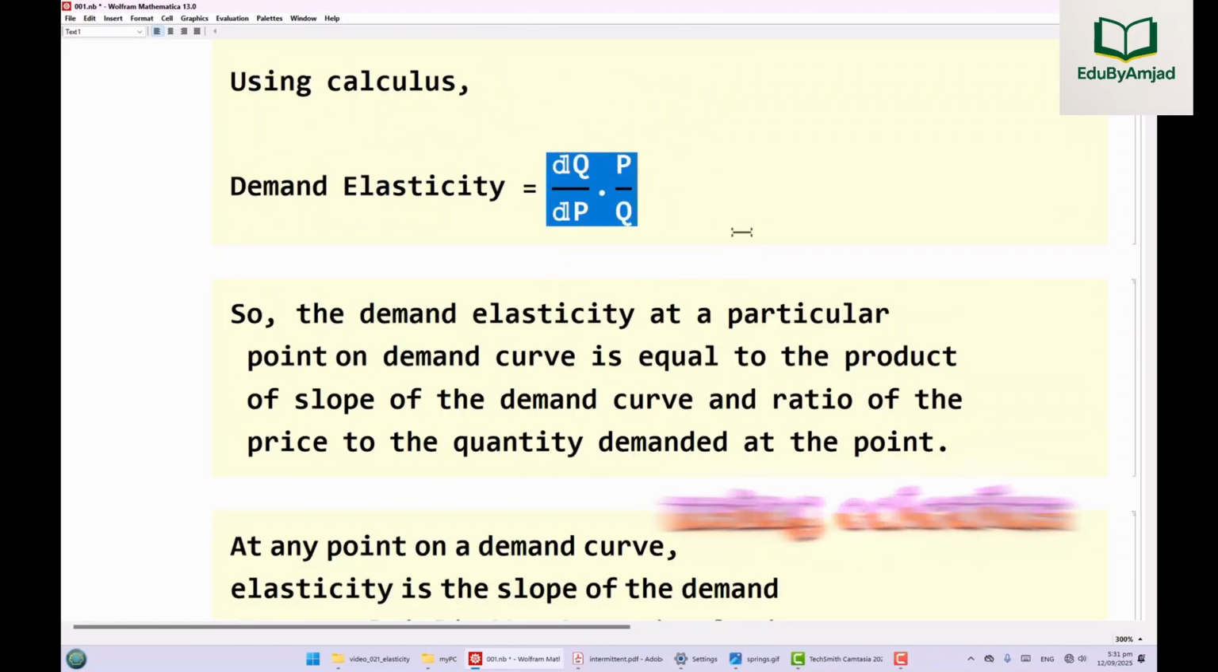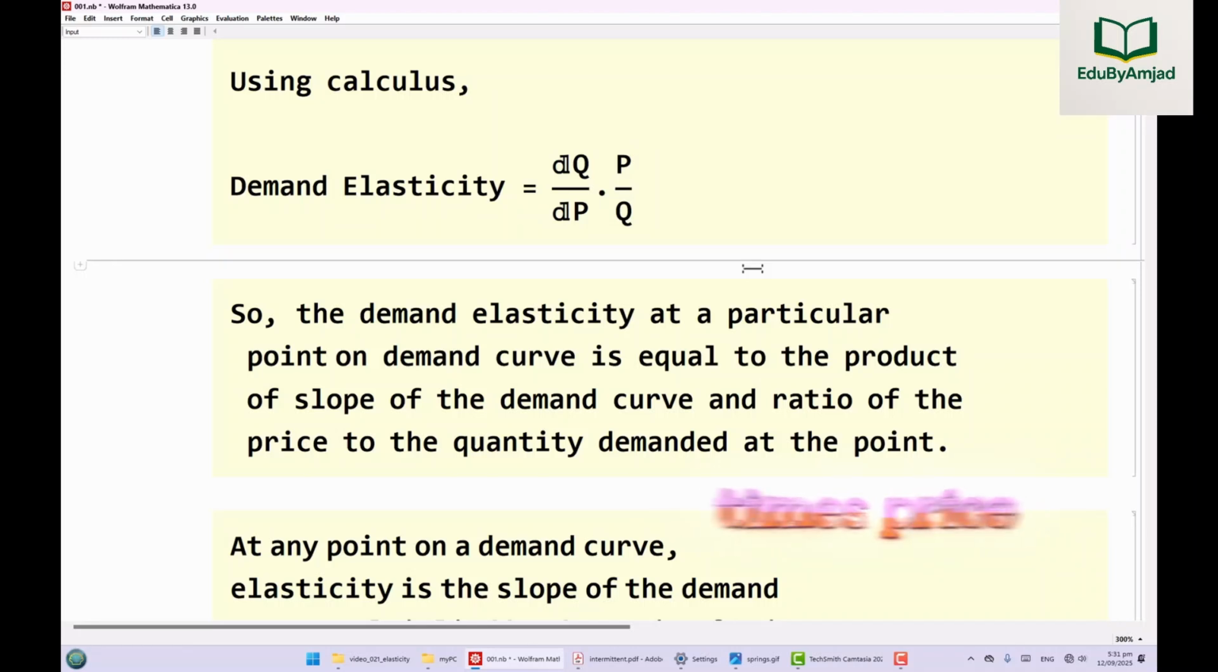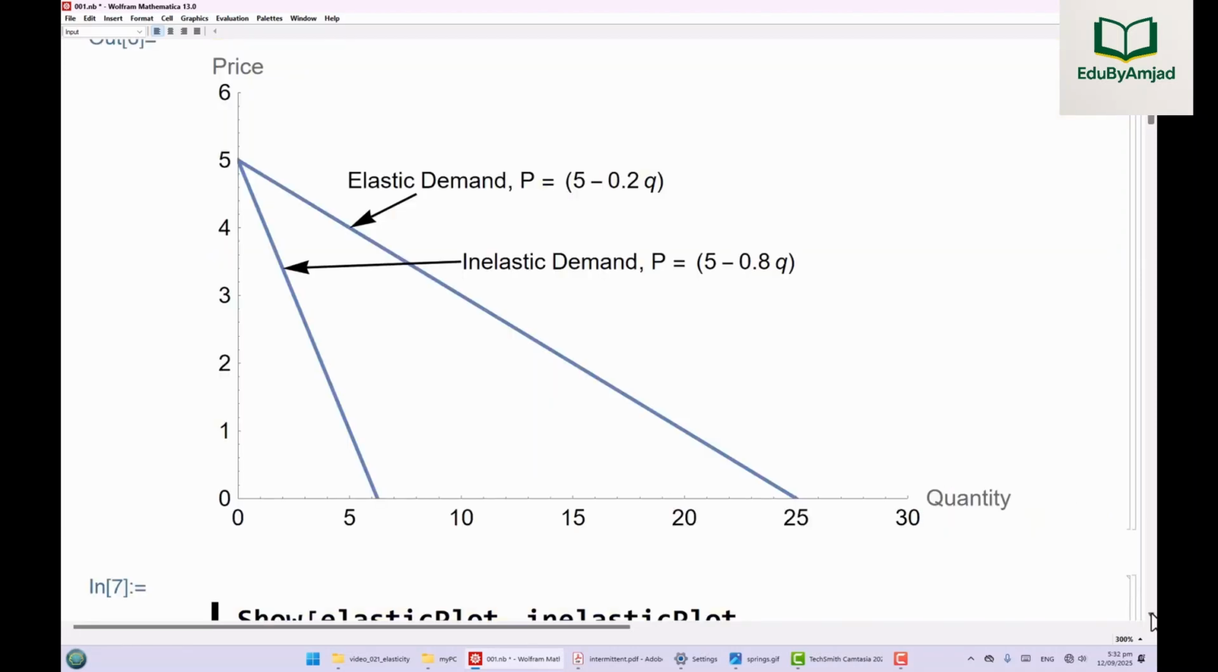Using calculus, the demand elasticity at a particular point on the demand curve equals the slope of the curve multiplied by the ratio of price to quantity. In simpler words, elasticity equals slope times price over quantity. It tells us how sensitive buyers are when prices move.